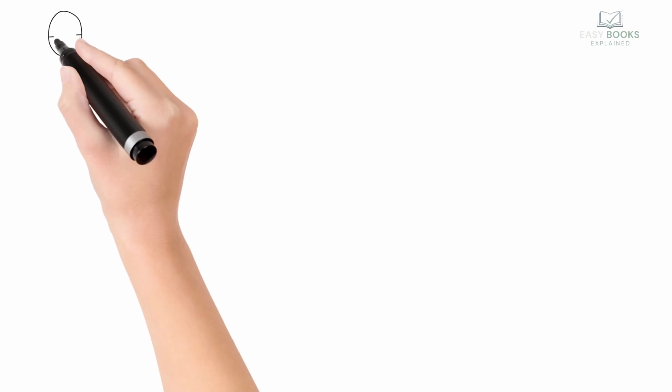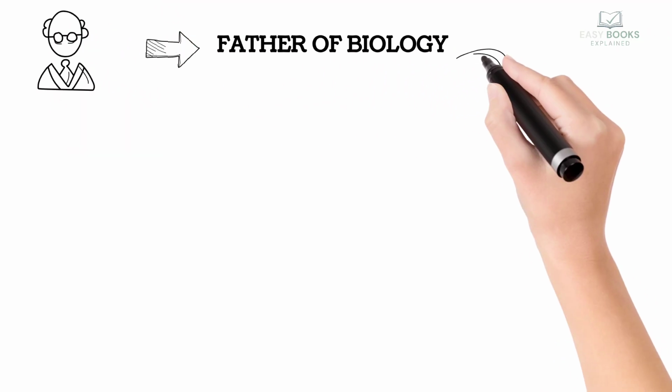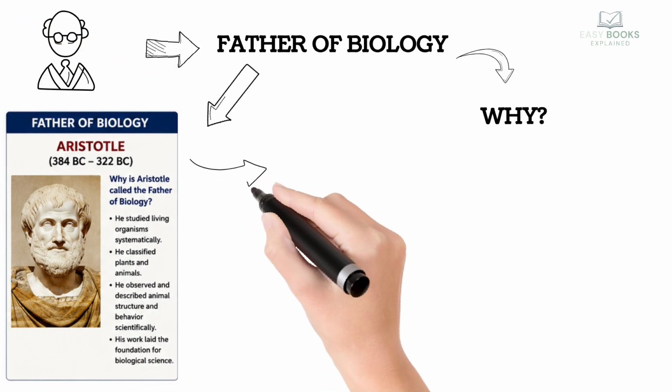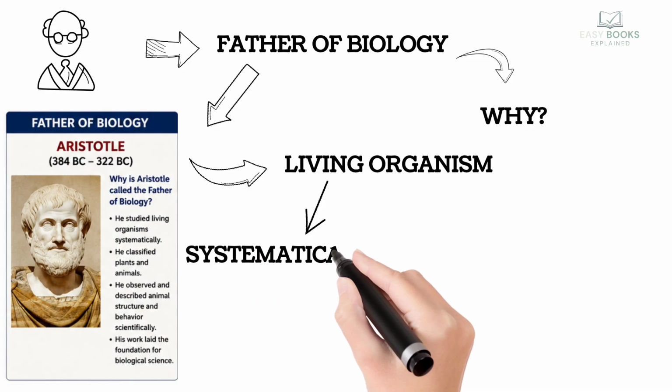Now, let's understand who is known as father of biology and why. Aristotle is known as father of biology because he was the first person to categorize living organisms systematically and scientifically.